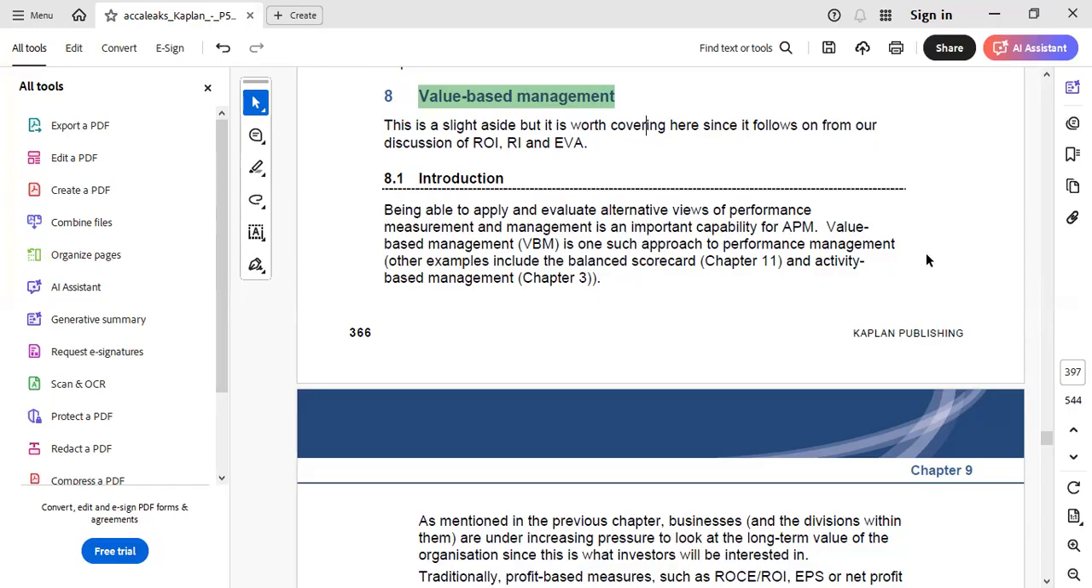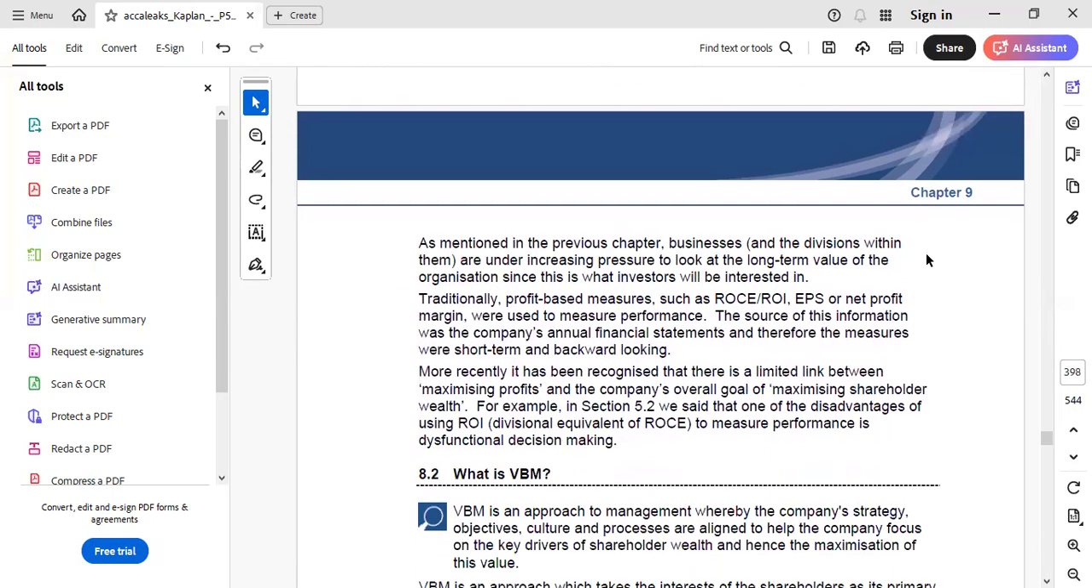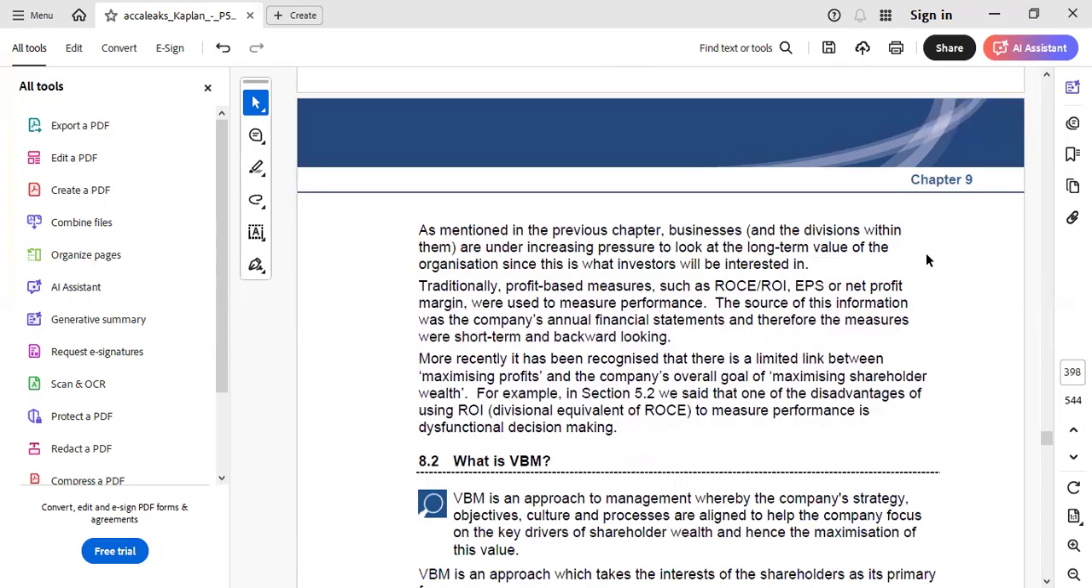So we all know that whenever an organization produces their performance report, they basically provide profit-based measures, that is the traditional performance measures such as return on capital employed, that is ROCE, or return on investment, earnings per share, EPS, or net profit margin, to measure their performance. And we can see that the ratios in the form of these are provided in the entity's performance report.